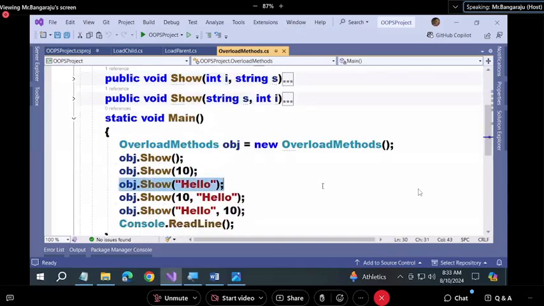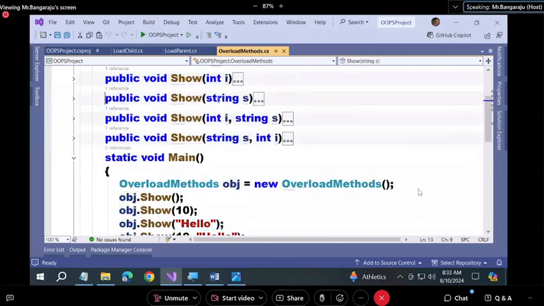This call is bound to this method. It is binding now. When, sir? At the time of program compilation. Understood or not? That is what we call compile time polymorphism. Identification at the time of program compilation.